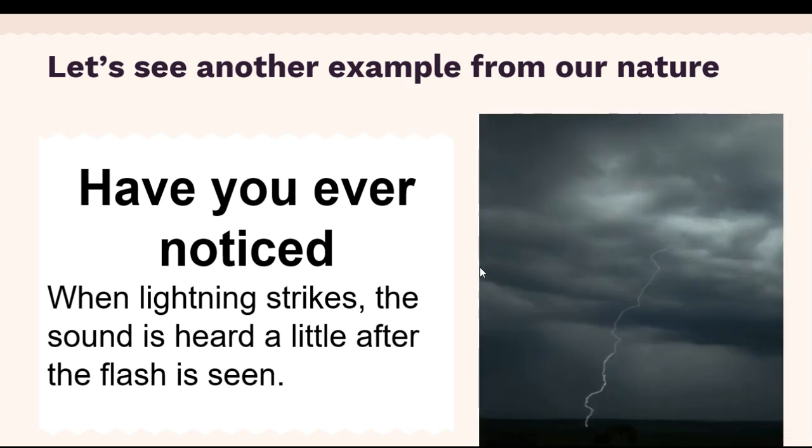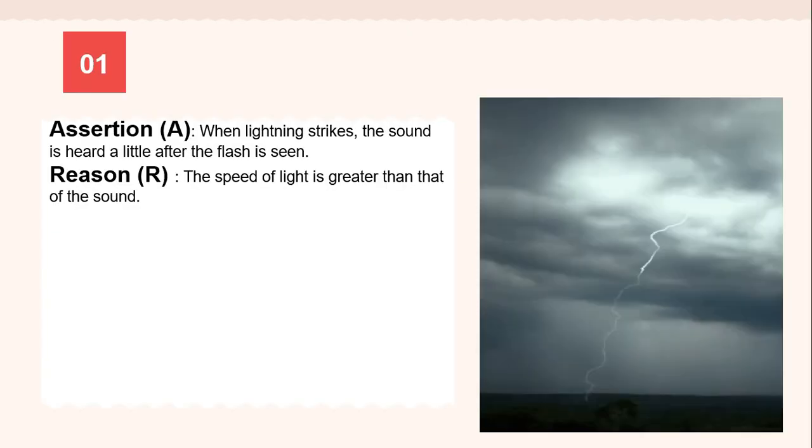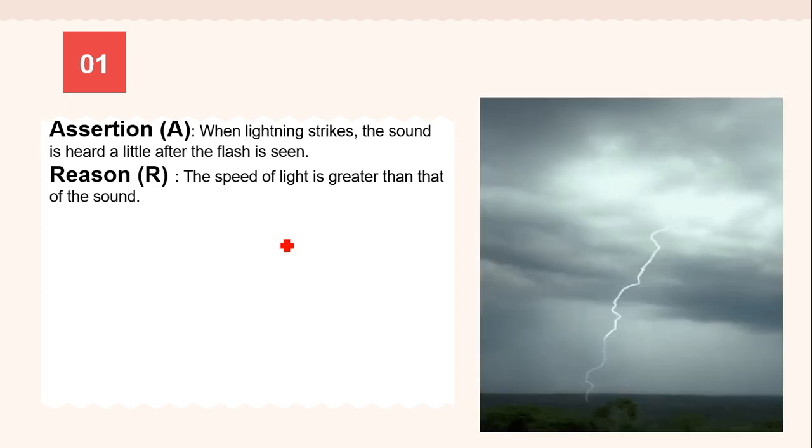So based on this natural phenomenon, I have a few questions again of the same category, assertion and reason. So this first one is where the assertion and reason is given. The assertion is when lightning strikes, the sound is heard a little after the flash is seen.